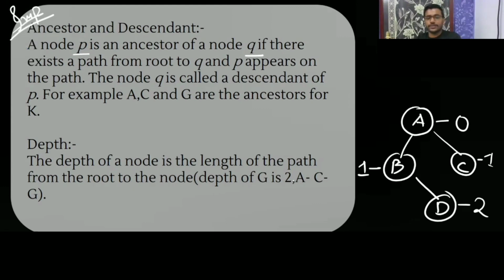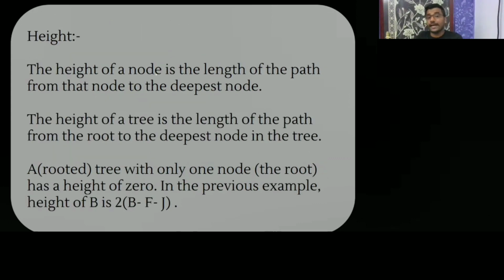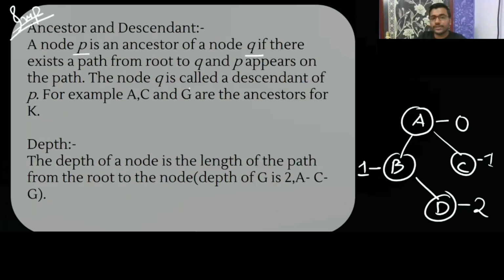So for G, we have seen 2: A, C, then G. Now what is height? Height of a node is the length of the path from that node to the deepest node. It is not to the root, it is to the deepest node. See, height of a node is the length of the path from that node to the deepest node.